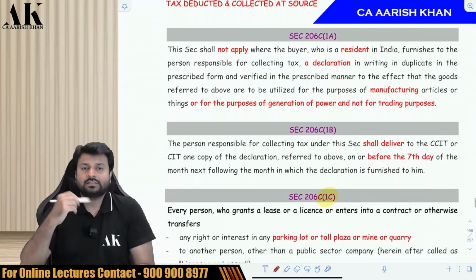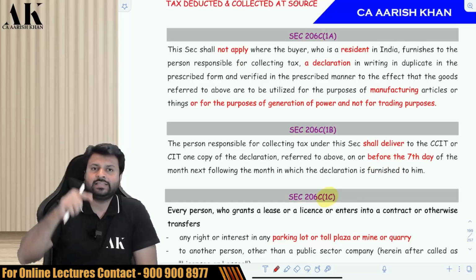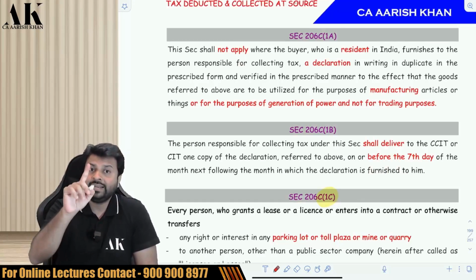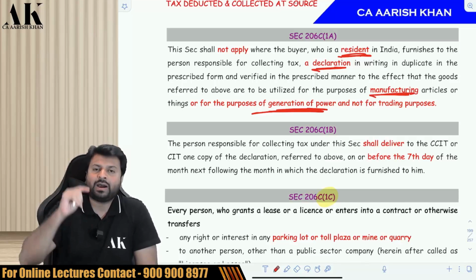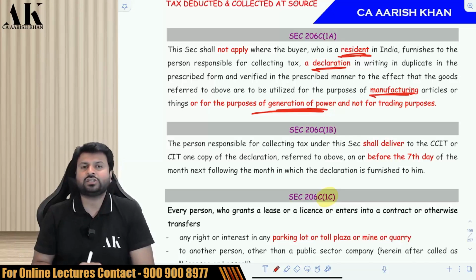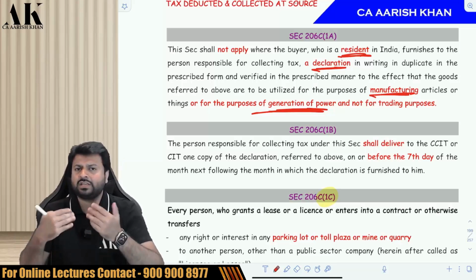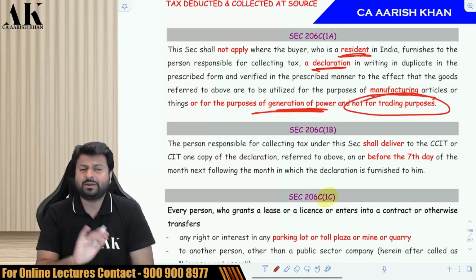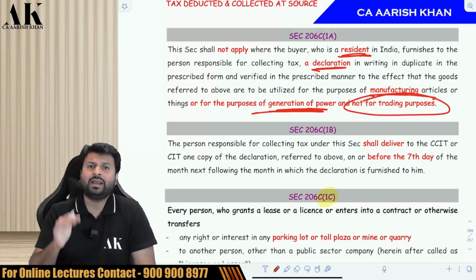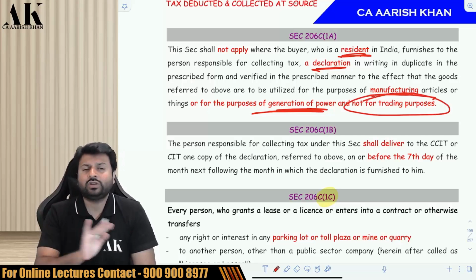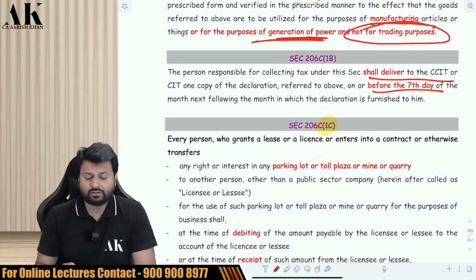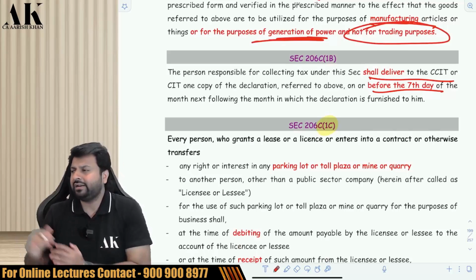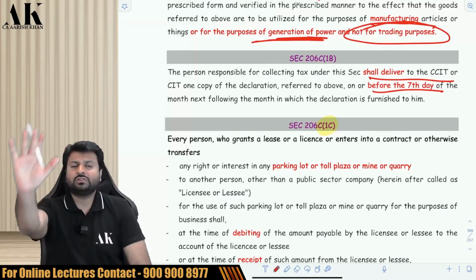Next. This section is not applicable, it means when a seller sells these 7 products, he is not going to collect TCS in case the buyer is a resident and the buyer gives a declaration that he is buying the goods for manufacturing or for the purpose of generation of power. I am not buying this for trading purpose, not for selling to someone, but for my in-house consumption. Then there is no need to collect any TCS from such buyer. And in that case, you have to deliver that statement to the CIT before 7th of the following month. So this was the first category of TCS.